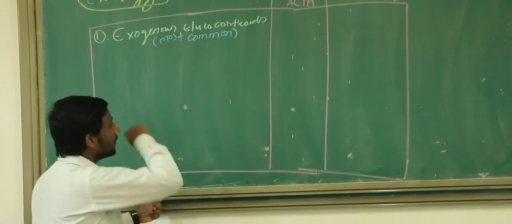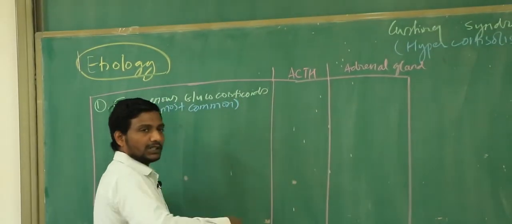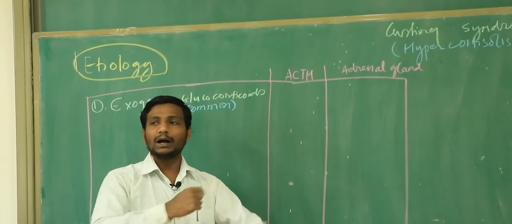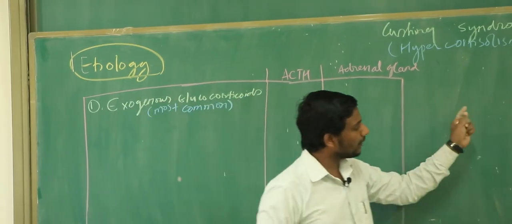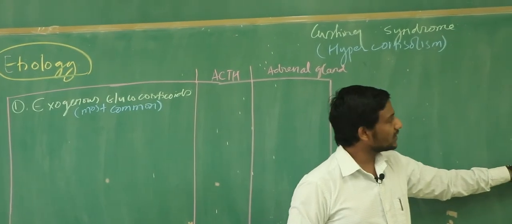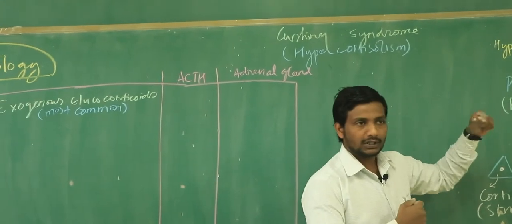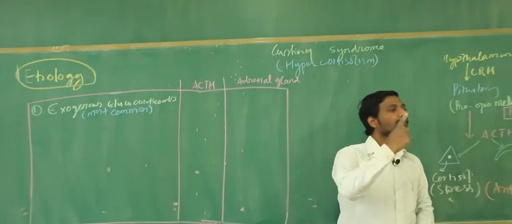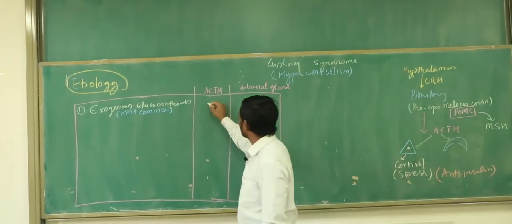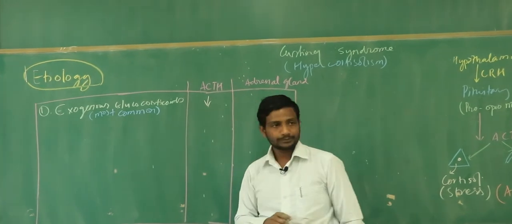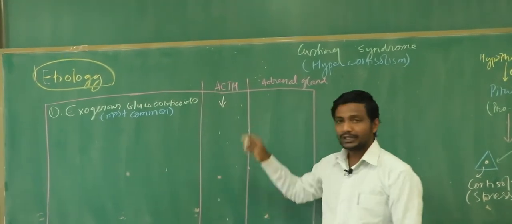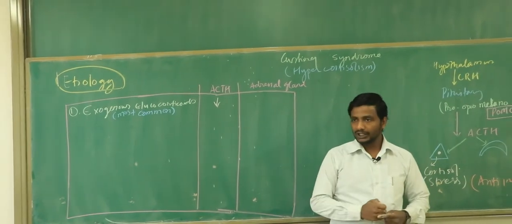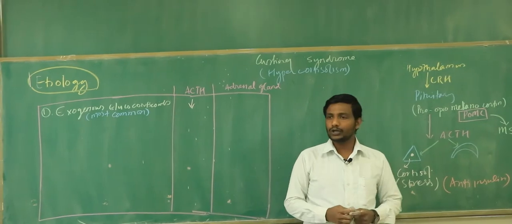Right? My question to you, if this patient came to you and this person is taking the glucocorticoid from outside, it's not that his body is producing it. Right? He's taking it from outside. So if you test the blood of this person, are you going to find more ACTH in the body or less ACTH in the body? Less, because of negative feedback, right? So never forget that this patient is going to have less ACTH in the body, right? And at the same time, you tell me, if the job of your adrenal gland is being done by this exogenous glucocorticoid, it means your adrenal gland has to do more production of cortisol or no production of cortisol?